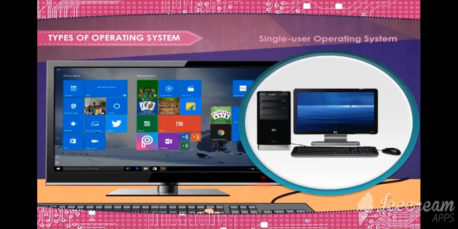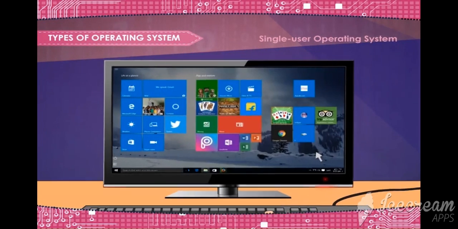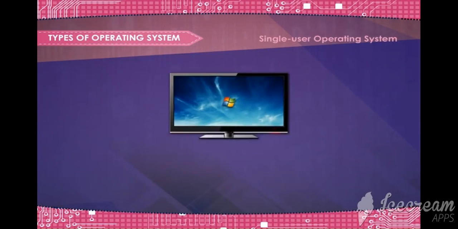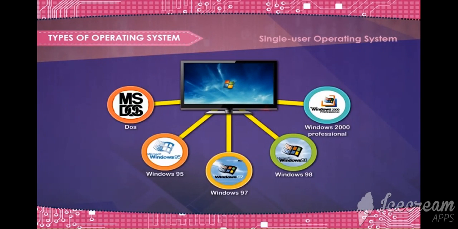This is the most common type of OS used on a home computer as well as on one computer in offices and other work environments. A single user OS is an OS which supports only one user at a time. Examples: DOS, Windows 95, 97, 98, Windows 2000 Professional, etc.